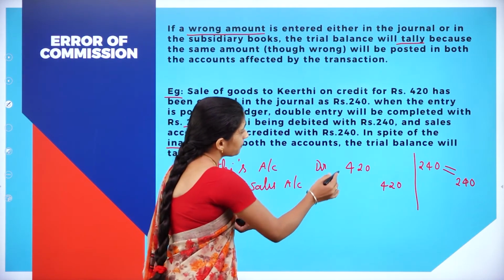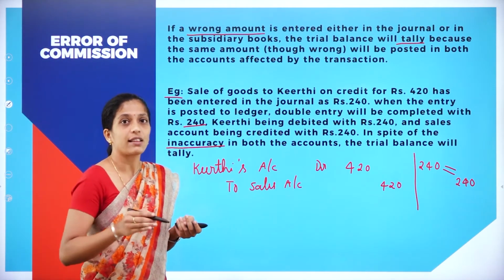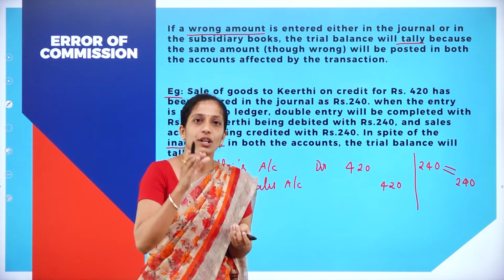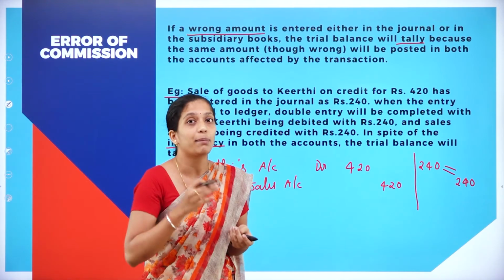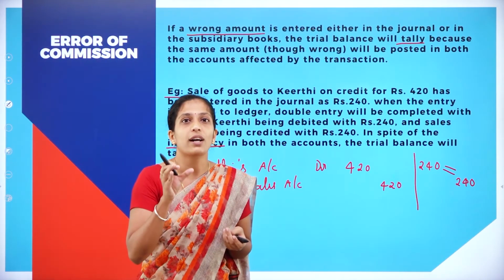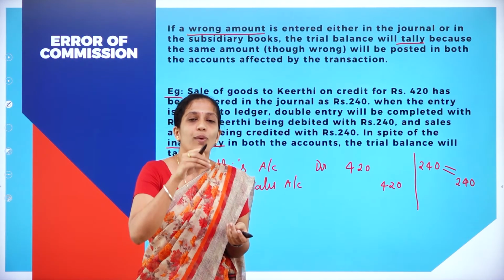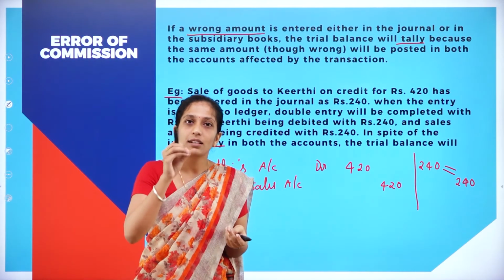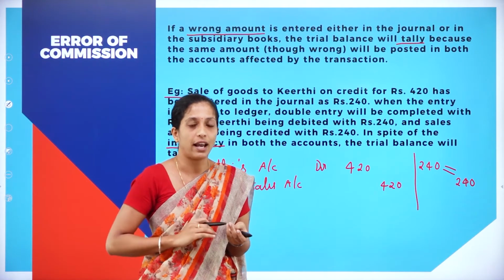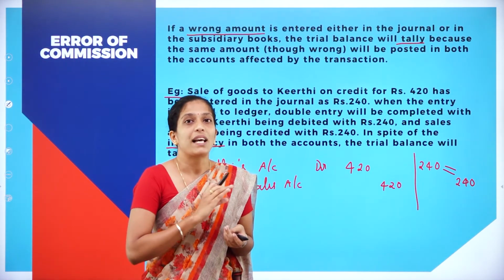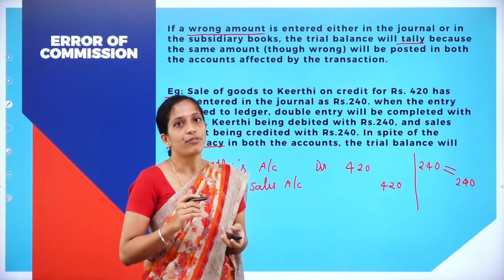So here, instead of recording 420, they have recorded 240 on both the debit as well as the credit side. So your debit as well as credit side in the trial balance gets tallied with the wrong amount. Even if you make a mistake while recording the amount, your trial balance still gets tallied. So this is a type of error that you can't find while preparing the trial balance.